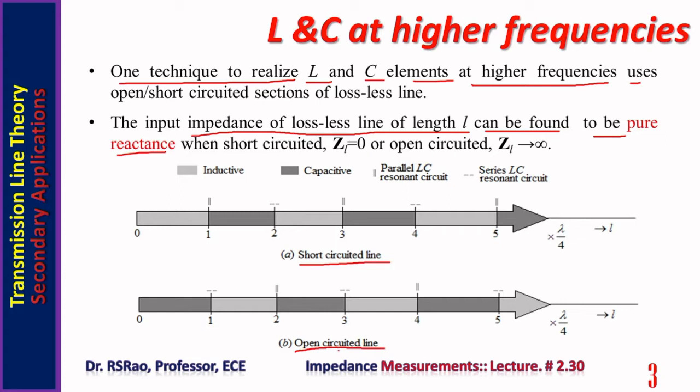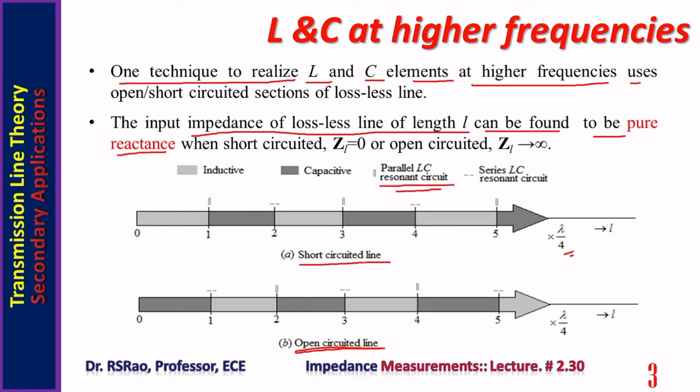Reverse is the case when the line is open circuited. When the length is less than lambda by 4, it is capacitive. When the length is in between 1 lambda by 4 and 2 lambda by 4, it is inductive. When length is in between 2 lambda by 4 and 3 lambda by 4, it is capacitive. Similarly, we can see for every lambda by 4 length increase, the quality of the reactance is changing. From this diagram, one more aspect also we can notice. When length is exactly lambda by 4, the line is acting as a parallel resonant circuit when it is shorted.